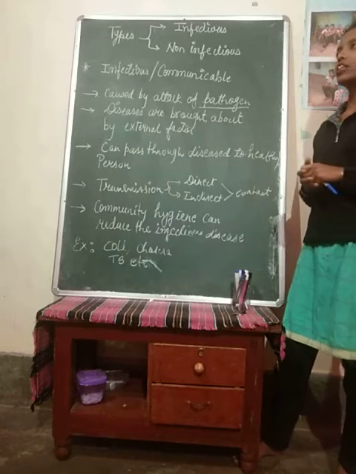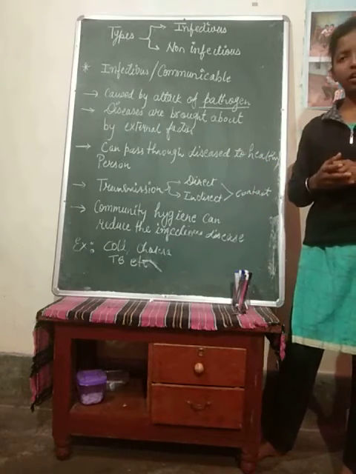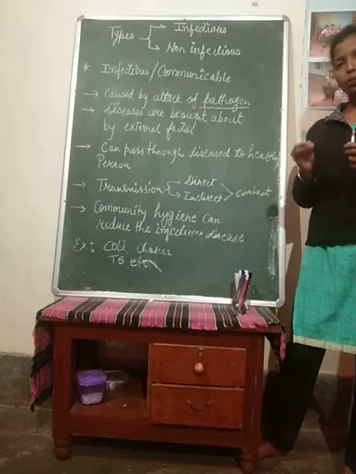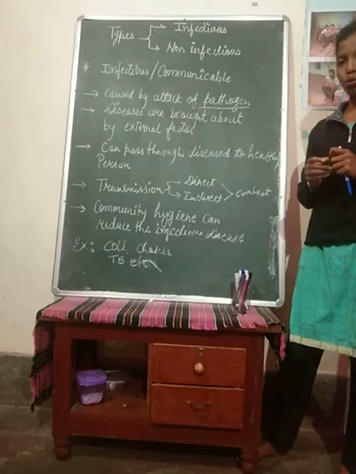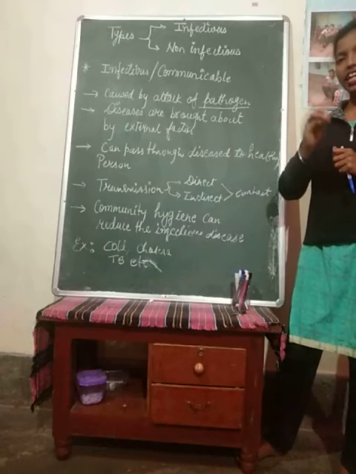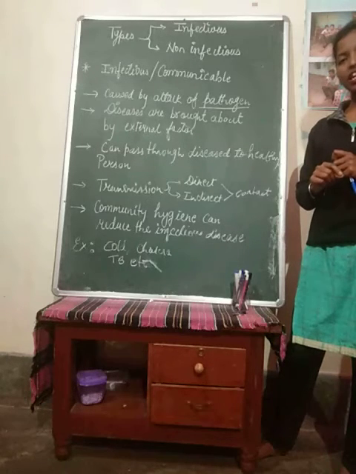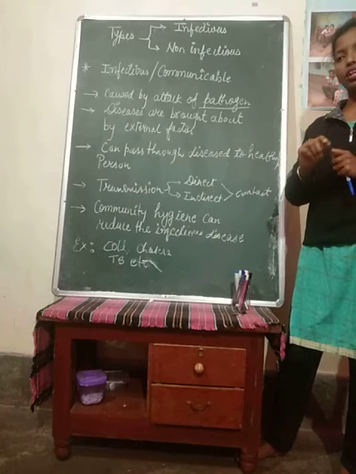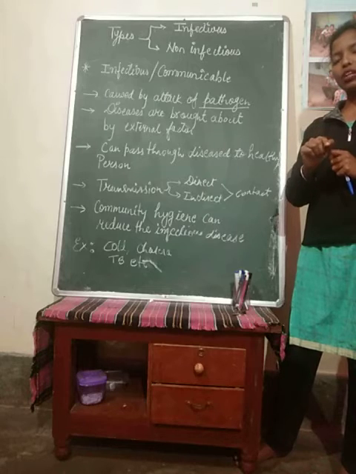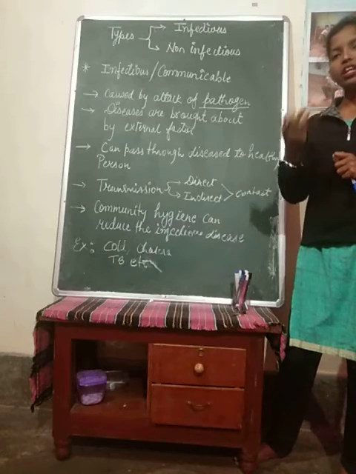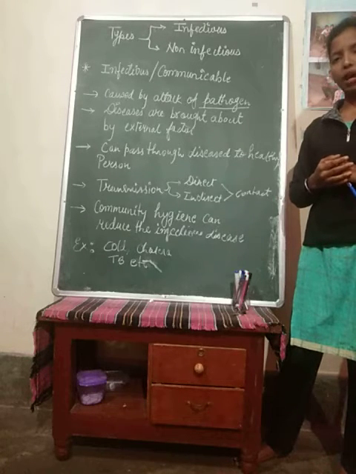Indirect transmission, for example malaria. It is caused by protozoans, right? The protozoans are carried by the female Anopheles mosquito. Anopheles carries those protozoans along with it, and whenever the female Anopheles bites a normal person, that person suffers from malaria.